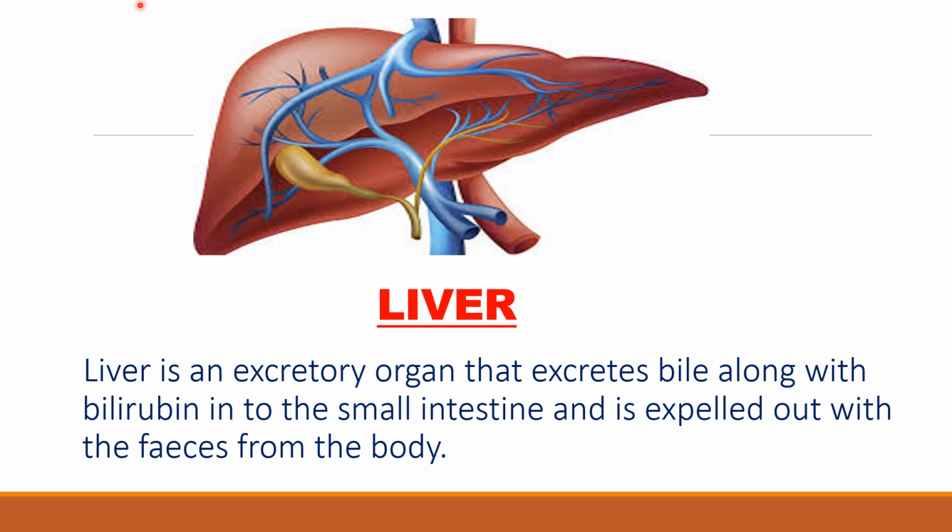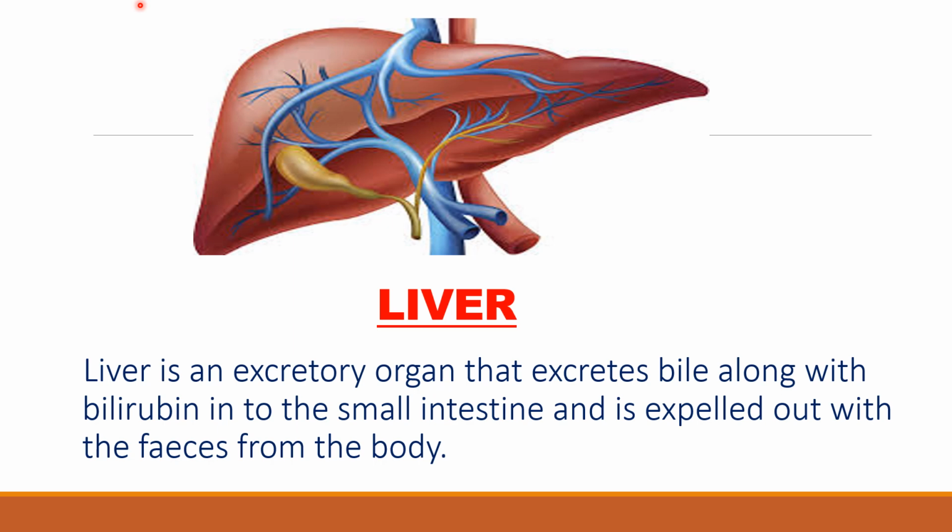Many of these substances are poisonous or toxic and could damage the cells in our body. The process by which these substances are converted to non-poisonous is known as detoxification.